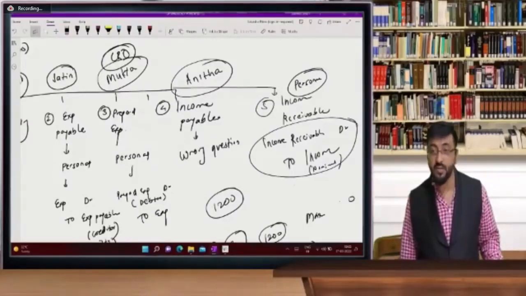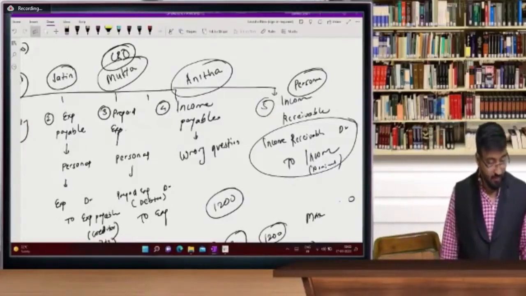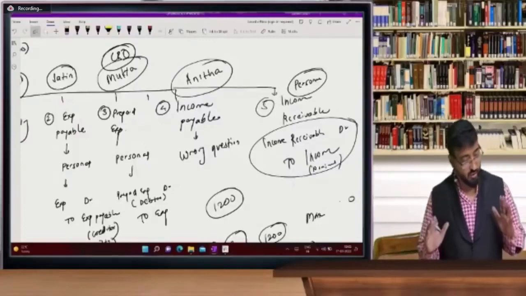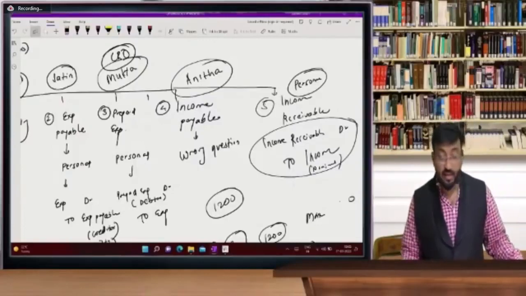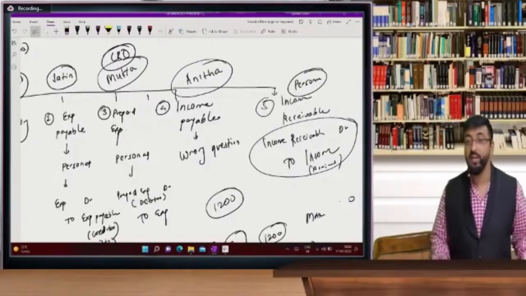Income receivable is never there. Sorry, income payable is never there. Income receivable account debit to income is the last entry.